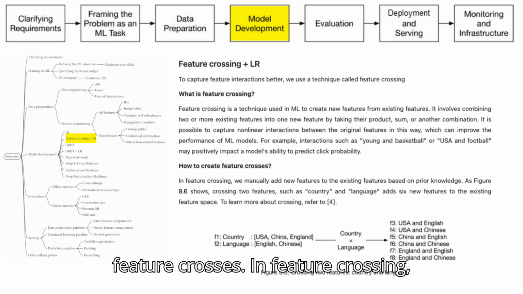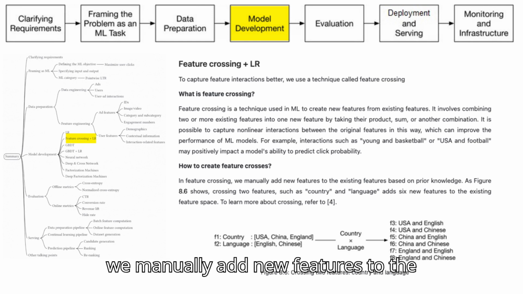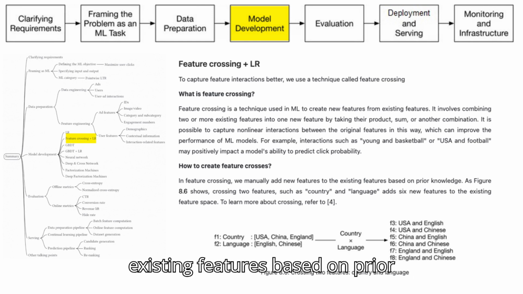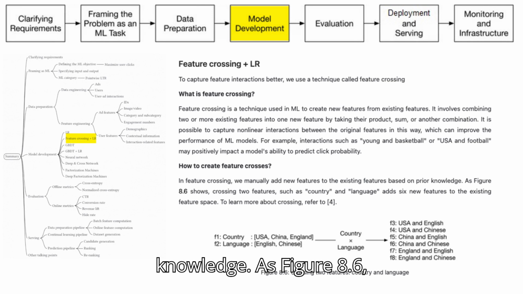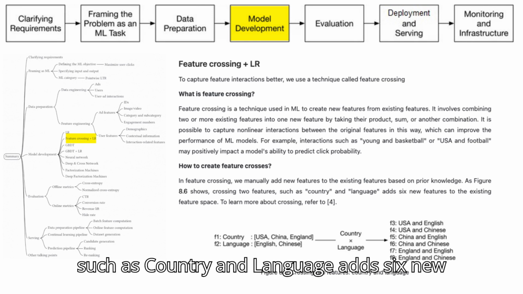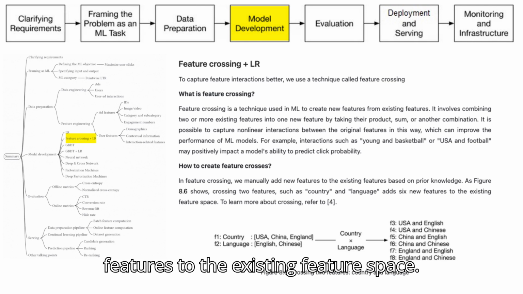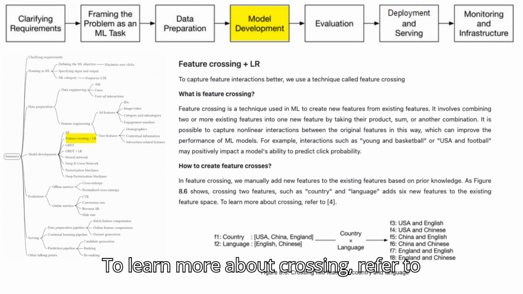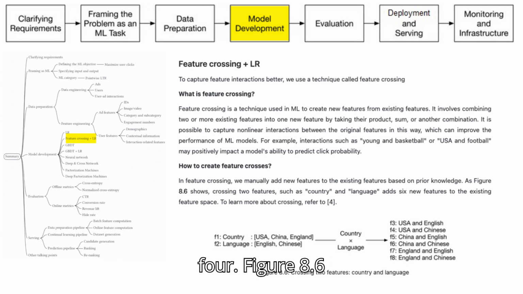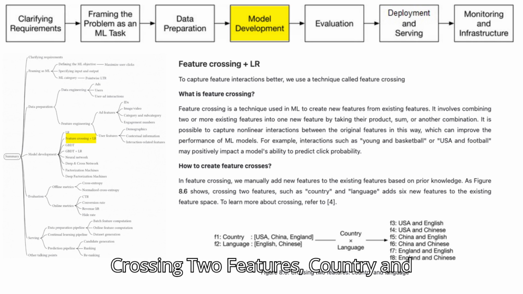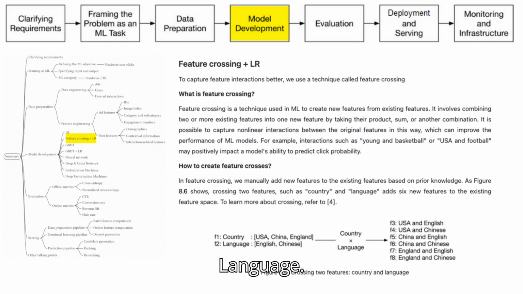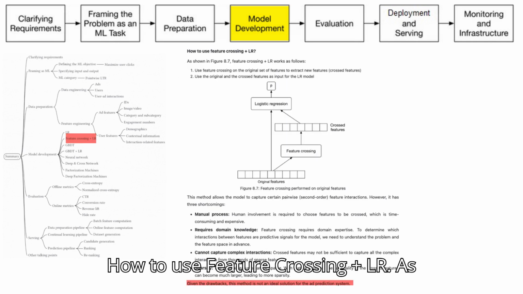How to create feature crosses? In feature crossing, we manually add new features to the existing features based on prior knowledge. As Figure 8.6 shows, crossing two features, such as country and language, adds 6 new features to the existing feature space. To learn more about crossing, refer to Figure 8.6. How to use feature crossing plus LR.